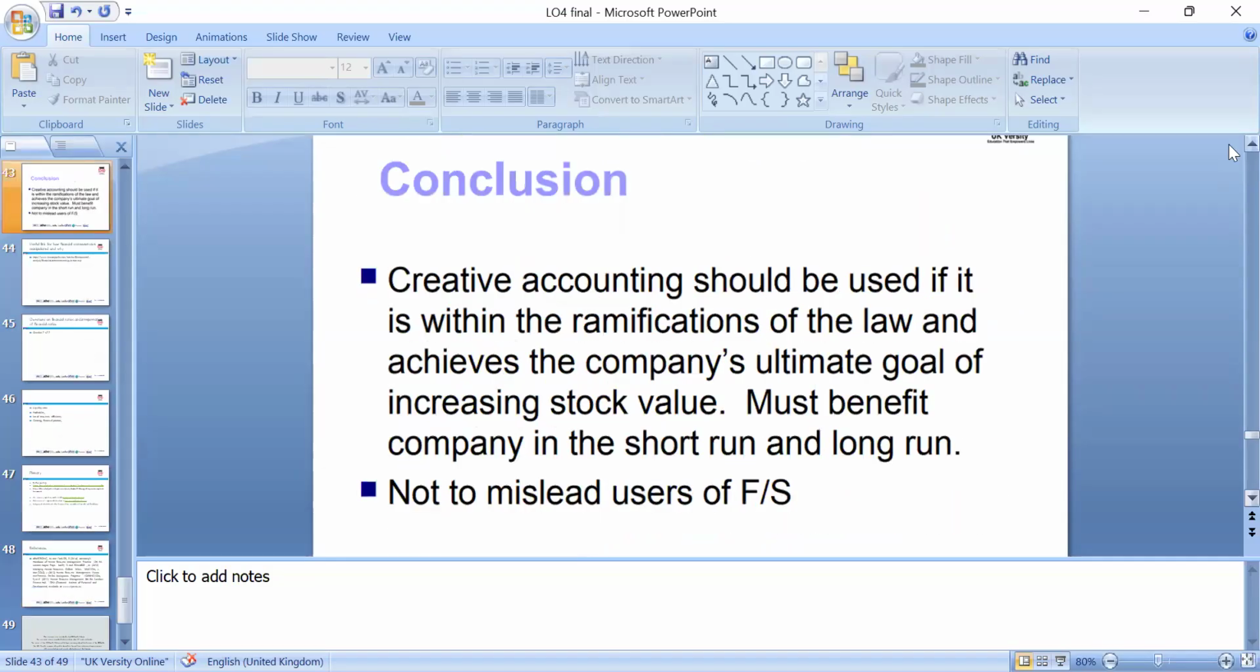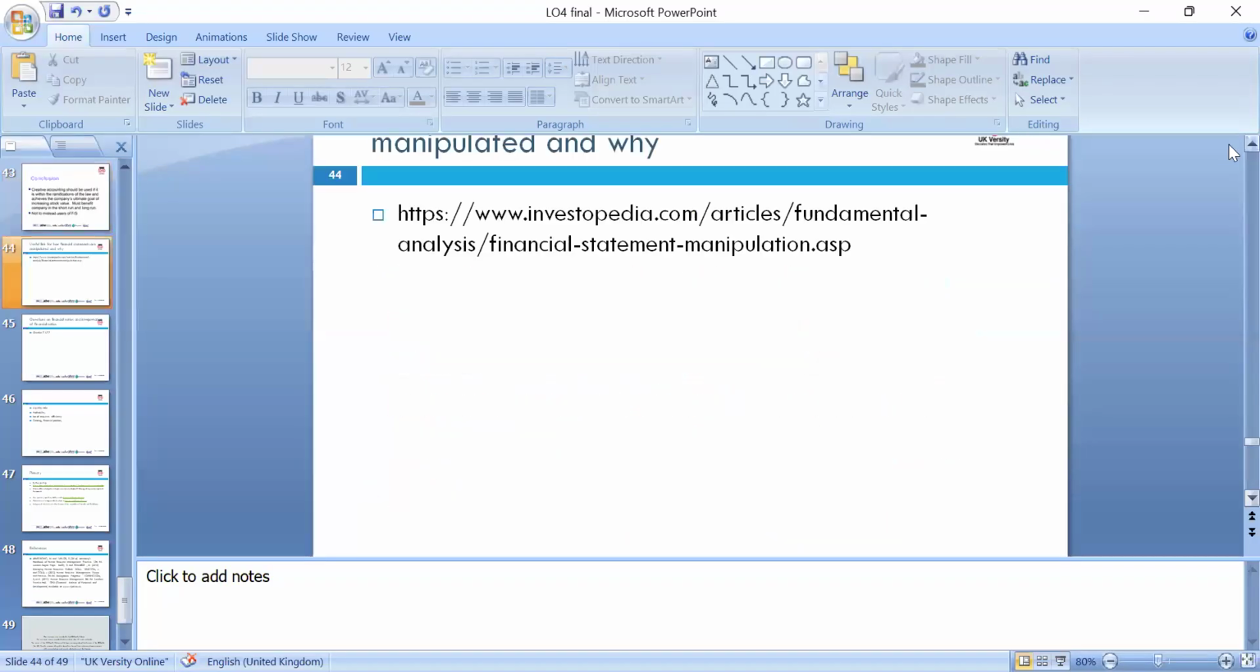Creative accounting should be used only within the application of the law and to achieve the company's ultimate goal, an increase in stock value. It may benefit the company in the short run, but in the long run, note, it misleads the user, because the information needs to be true.